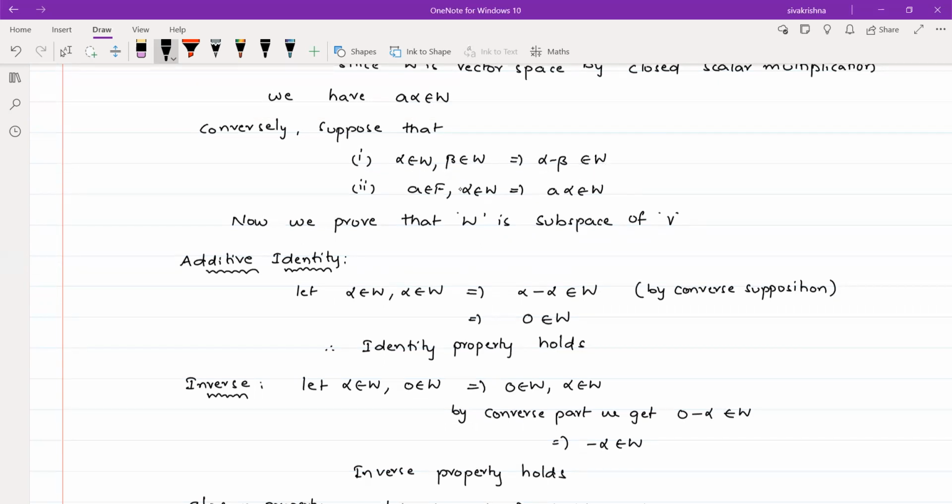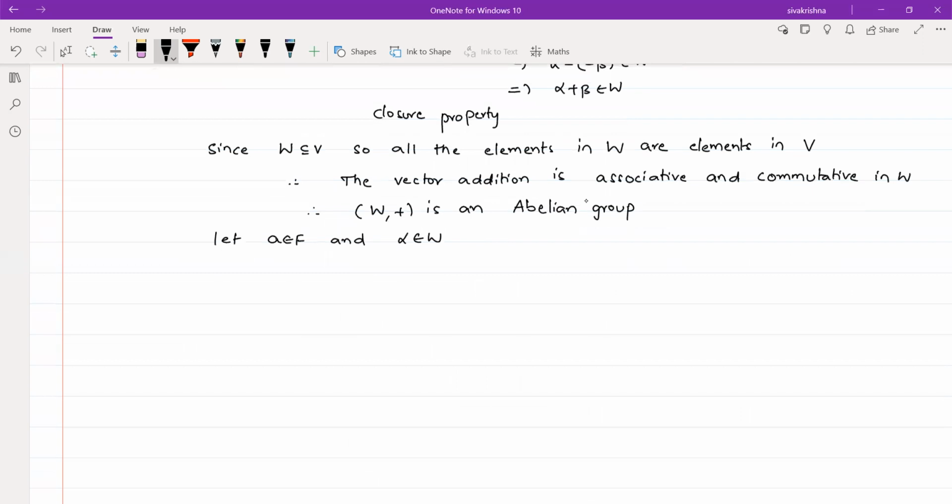We have one more condition, that is whenever you consider an element from F and another element from W, we can write A alpha belongs to W. So once again, by the converse part, A alpha belongs to W. Therefore the closed scalar multiplication property holds.